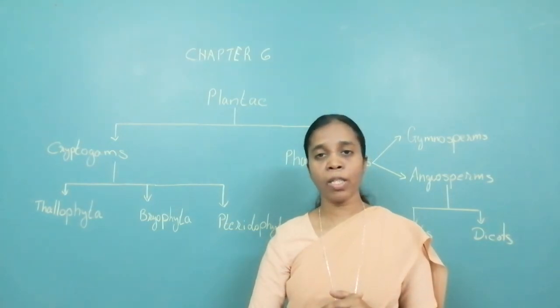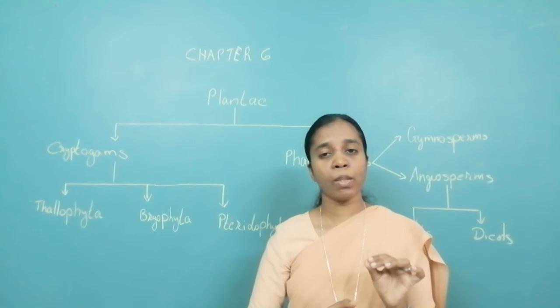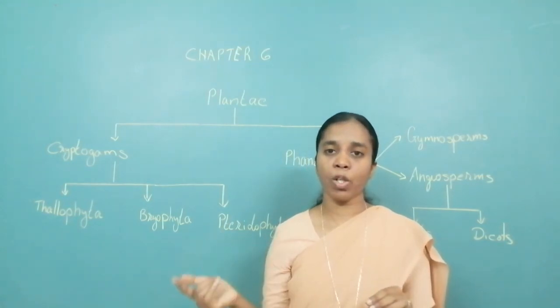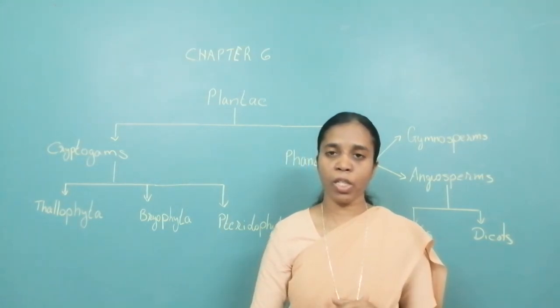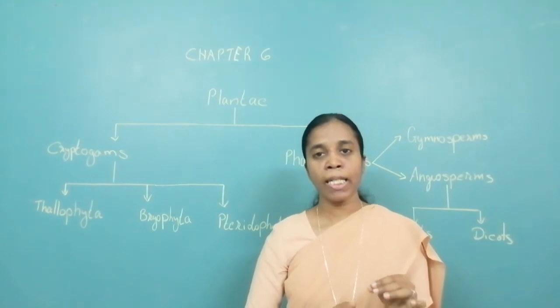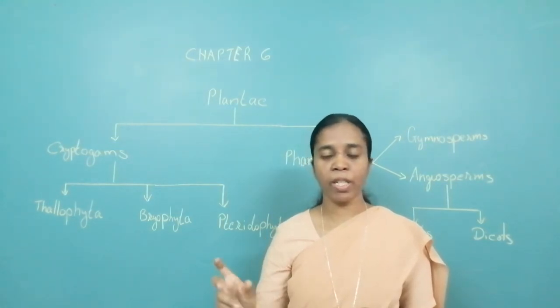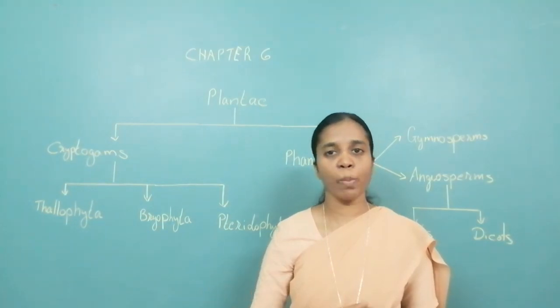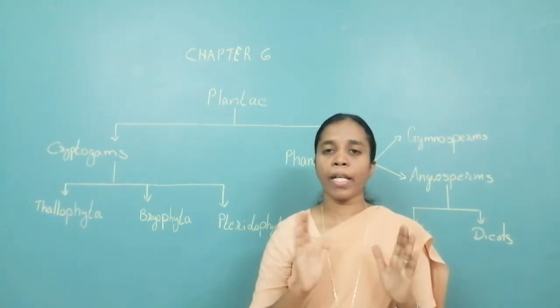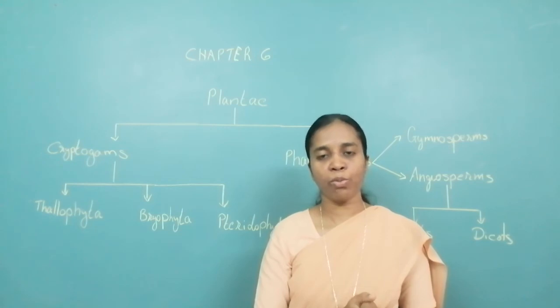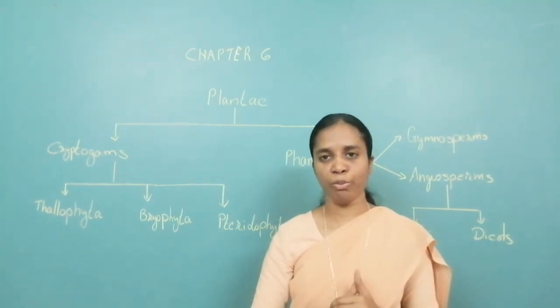In monocot, the leaf has parallel venation. In dicot, the leaf has reticulate venation. In monocot, the flowers are trimerous, 3 or multiples of 3, whereas in dicot they are tetramerous or pentamerous. That is, they are either 4 or multiples of 4, 5 or multiples of 5.